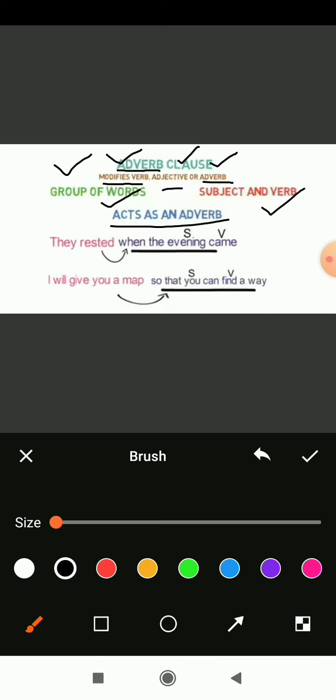So here one question arises about the adverb clause. What does the adverb do in the sentence? Can anyone tell me what the adverb does in the sentence? See, the adverb modifies a verb, adjective or adverb in the sentence. Understood? This is what I am asking here. Now the adverb clause acts as an adverb in the sentence. Now let's discuss the adverb clause with two examples.